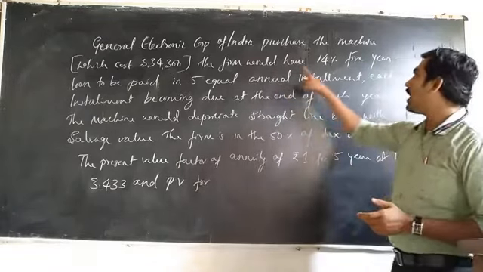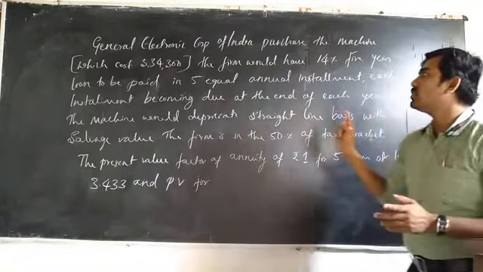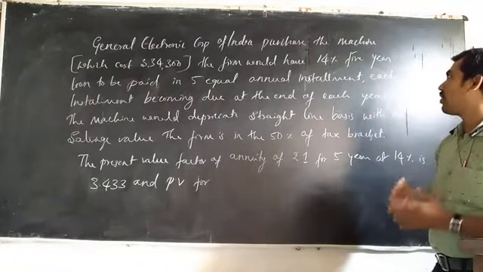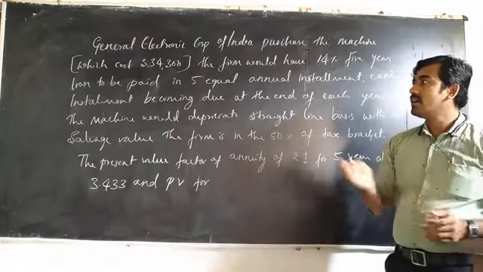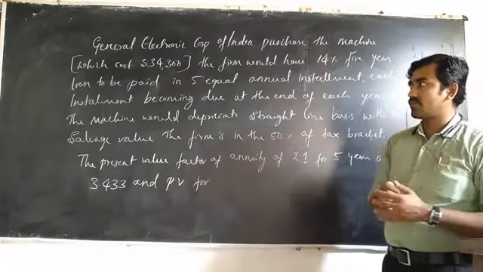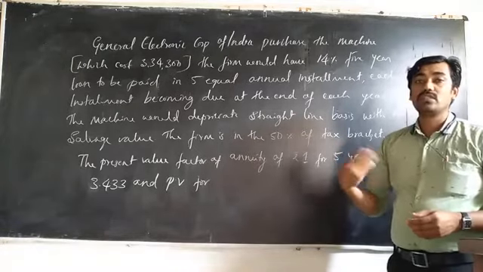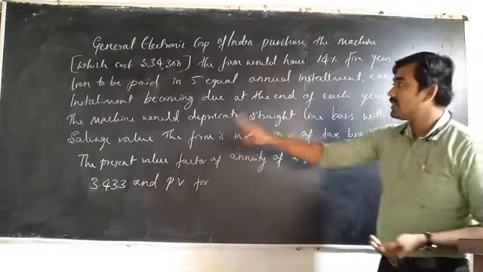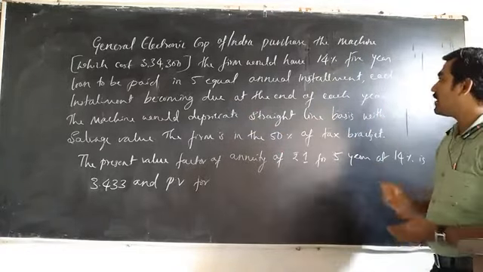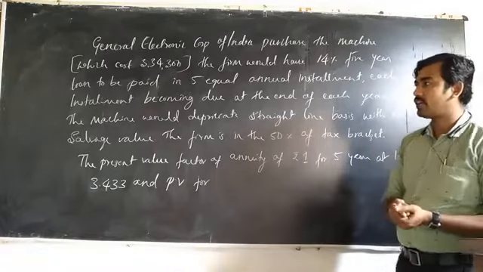The firm would have a 14% 5-year loan to be paid in 5 equal annual installments. So the firm will be charged 14% interest on the cost value, and that value will be paid in 5 equal installments. Each installment becomes due at the end of each year. It means the installment amount will be paid at the end of the accounting year.